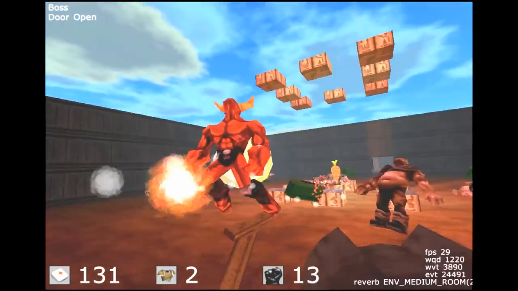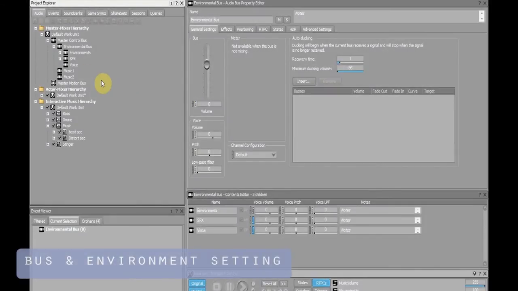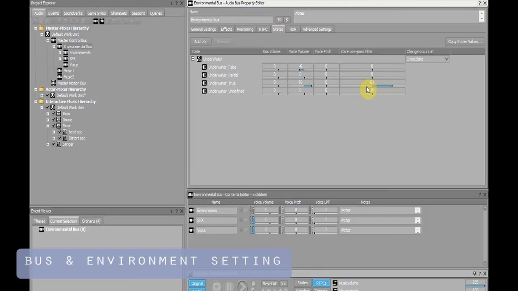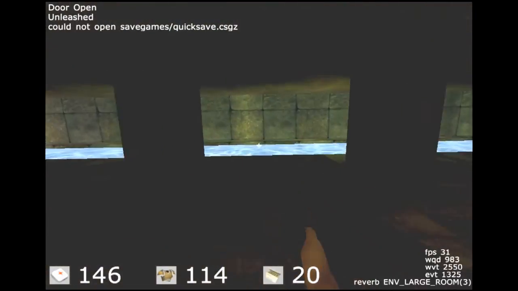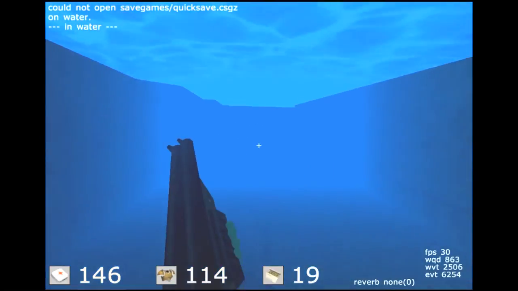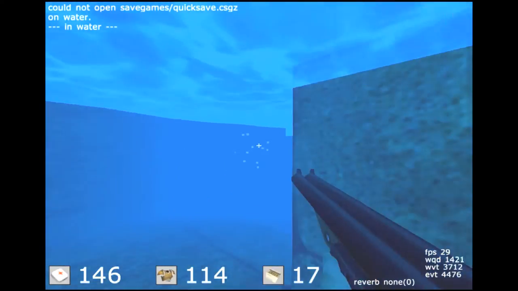Talking about stage environment settings and bus mixing. In the project, I use sound effects and music in different buses to control some effects in the game separately. For example, in a water stage, I set a low pass filter on the sound effect bus. When jumping into water, only the sound effect tone will be cut off, but the music is still playing along in its normal tone.